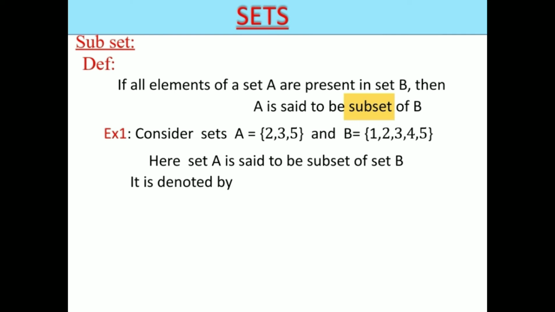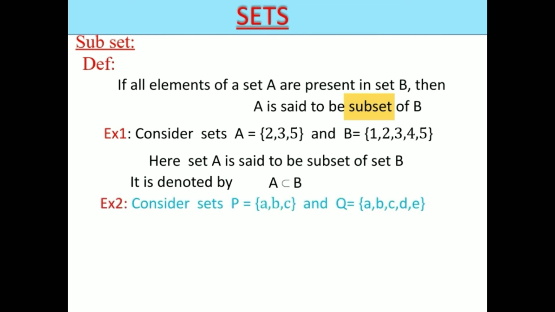It is denoted like this. Here this symbol is subset, so we can read it as A subset B. Take another example. P is equal to {a, b, c} and Q is equal to {a, b, c, d, e}. Is set P a subset of set Q? Yes, you are right. P is a subset of Q because the elements of P are present in Q.